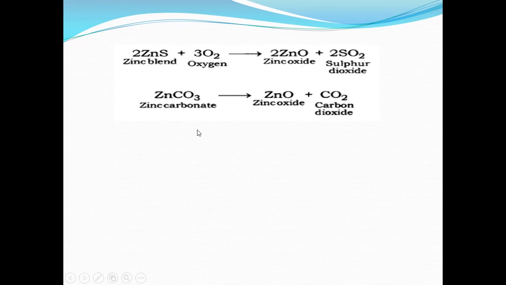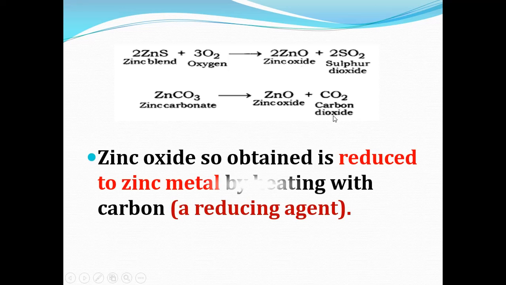Here are the reactions that take place. Zinc sulfide plus oxygen in the presence of air is converted into zinc oxide plus sulfur dioxide. Then zinc carbonate undergoes the calcination process, that is, it is heated in the absence of air, and gets converted into zinc oxide plus carbon dioxide.